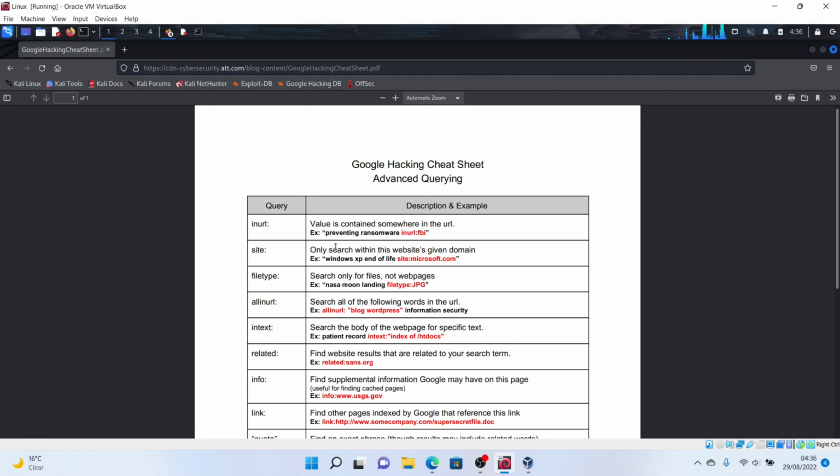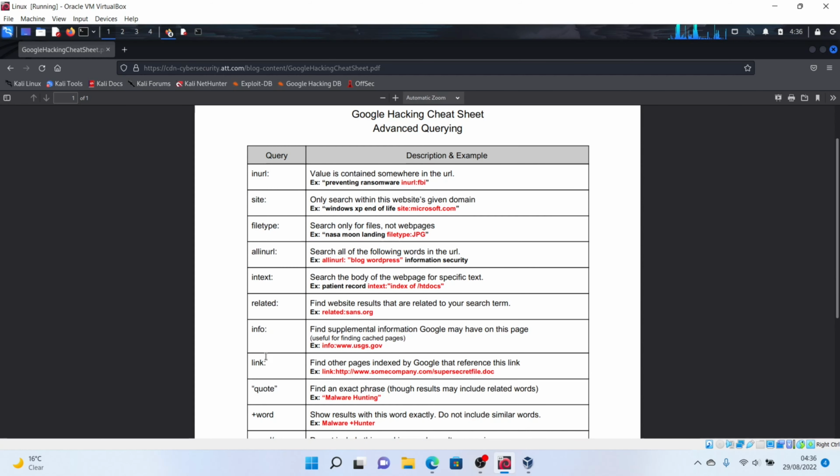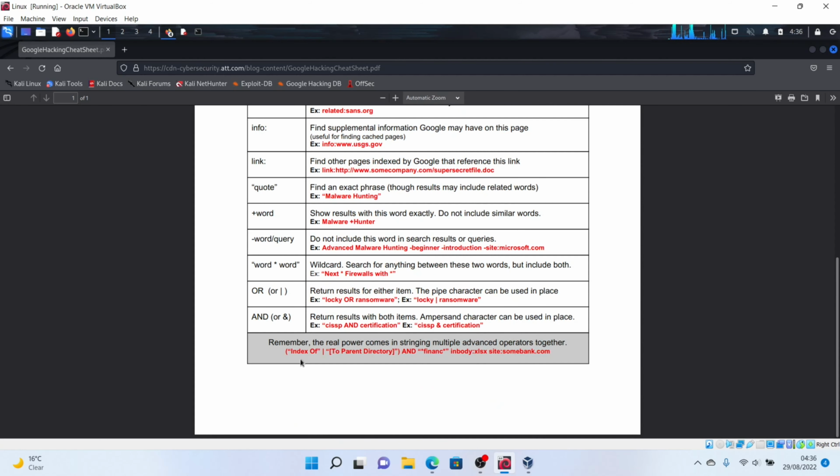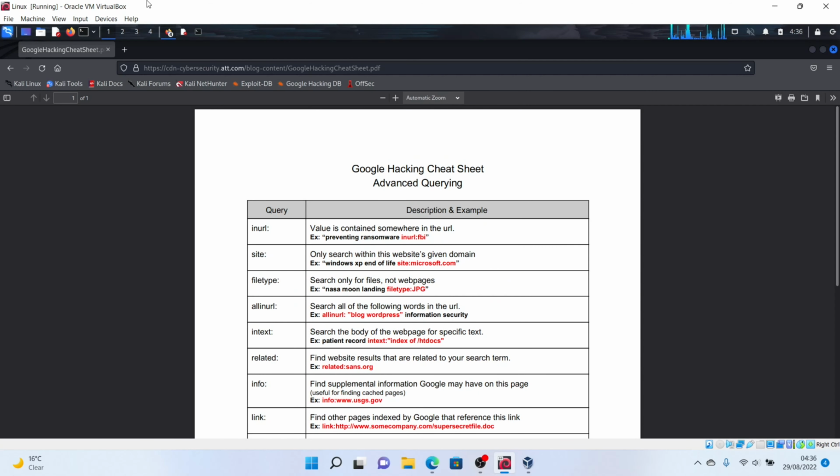You can see what this query is, what I tried out right now, which was filetype. What it means is search only for files and not web pages. This entails related info. There's actually tons of it. This is actually still limited.